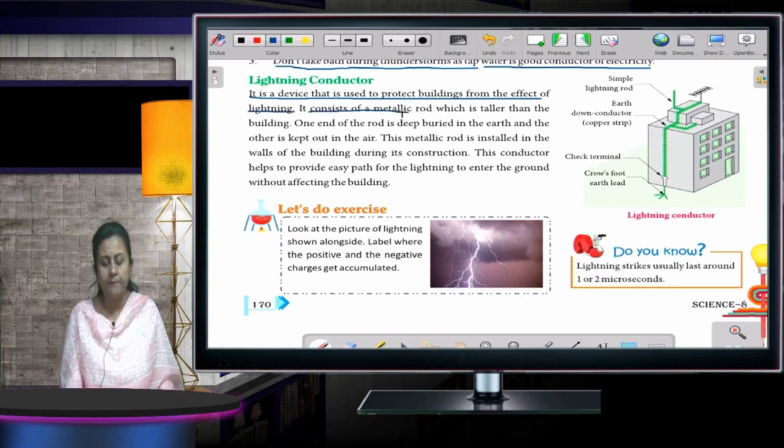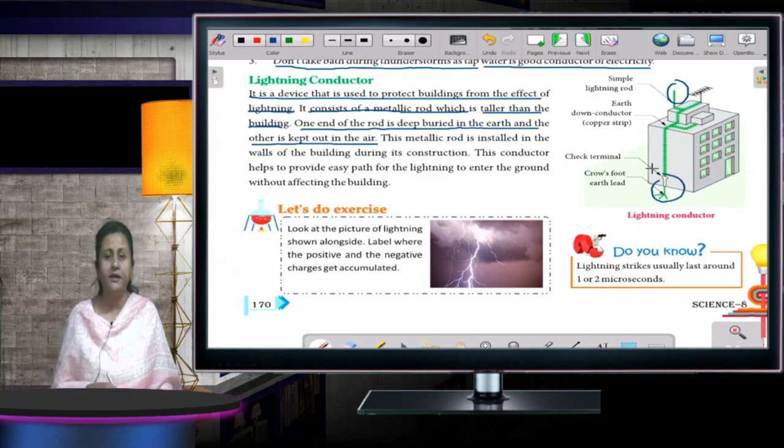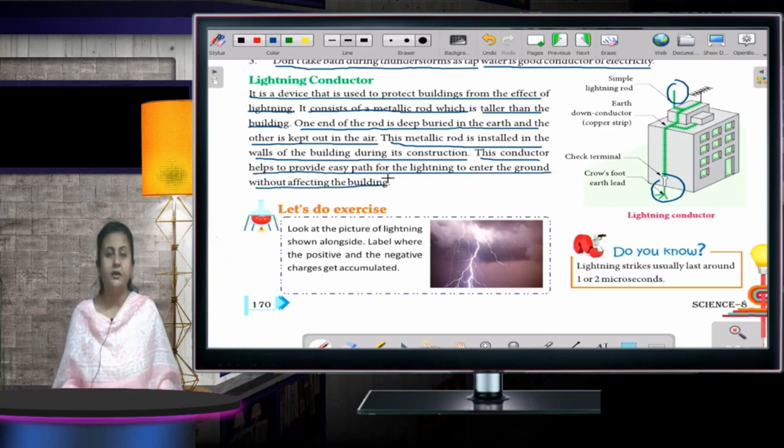It consists of a metallic rod which is taller than the building. One end of the rod is deep buried in the earth and the other is kept out in the air. You can see over here. See, the rod is there. The upper part is in the air and the lower part is deep buried in the earth. Okay. This metallic rod is installed in the walls of the building during its construction. This conductor provides an easy path for lightning to enter the ground without affecting the building.